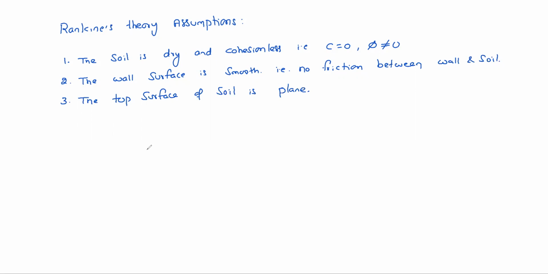Here, basically 3 types of earth pressure are there.